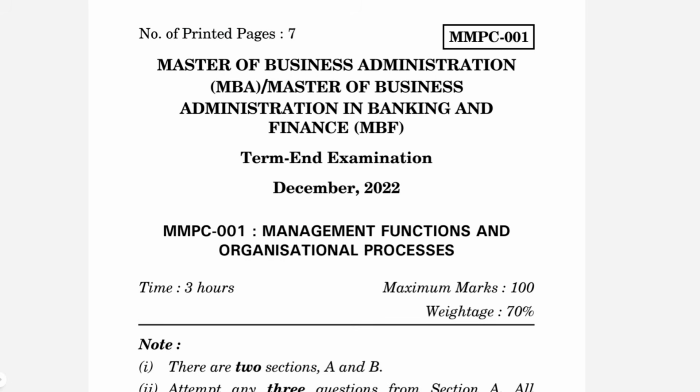So term end examination starting next week, right? MMPC 1, first semester, I guess it is on 12th of June 2023, right? So let us discuss the very recent term end examination paper of MMPC 1, okay? This paper is from December 2022. We will be going through this entire question paper so that you are prepared on how you can write your examination this semester, right?